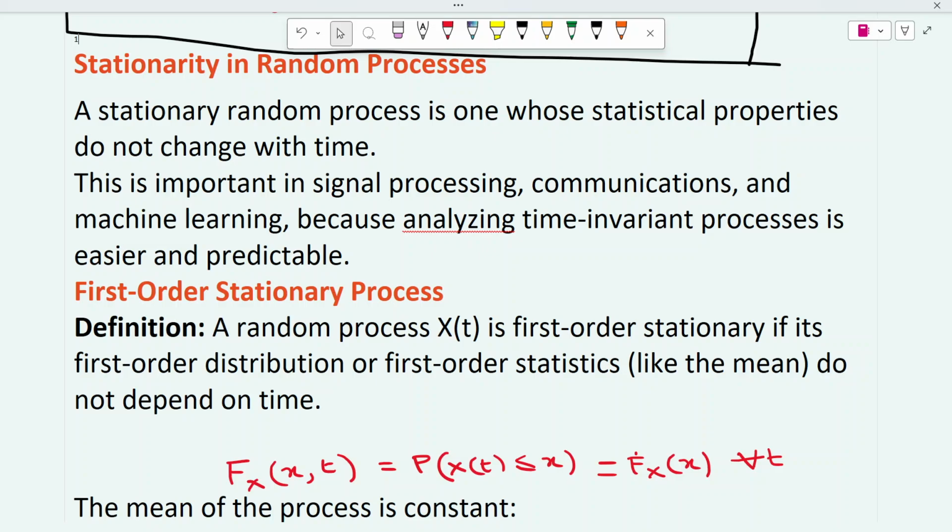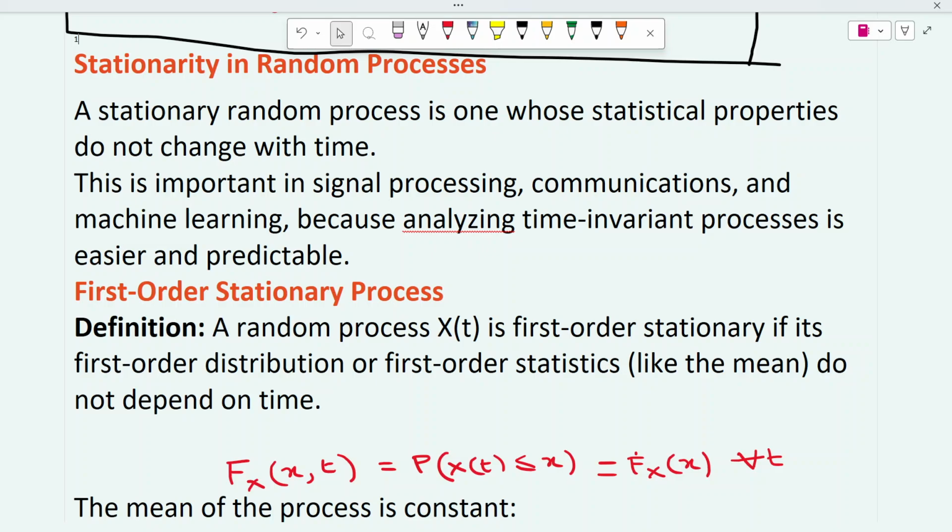So first we will see what is stationarity, and then first order stationary process, then the second order stationary process, and then wide sense stationary, and finally strict sense stationary process.